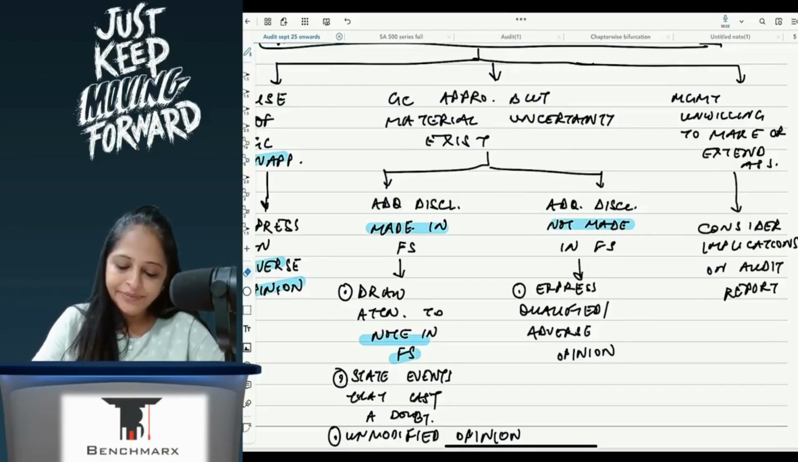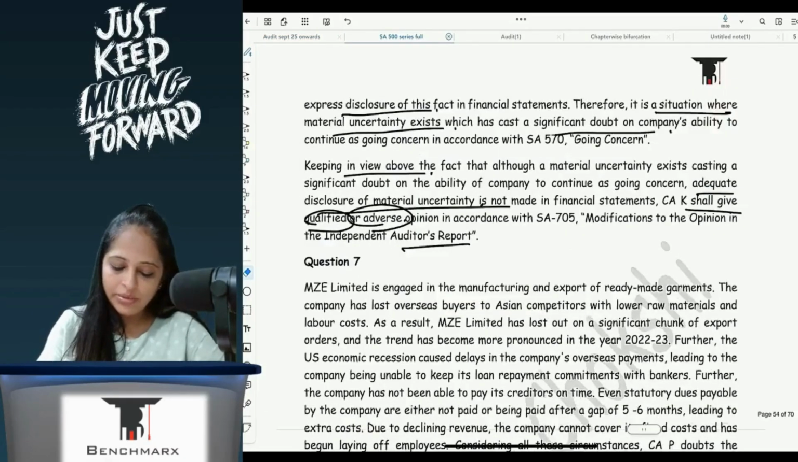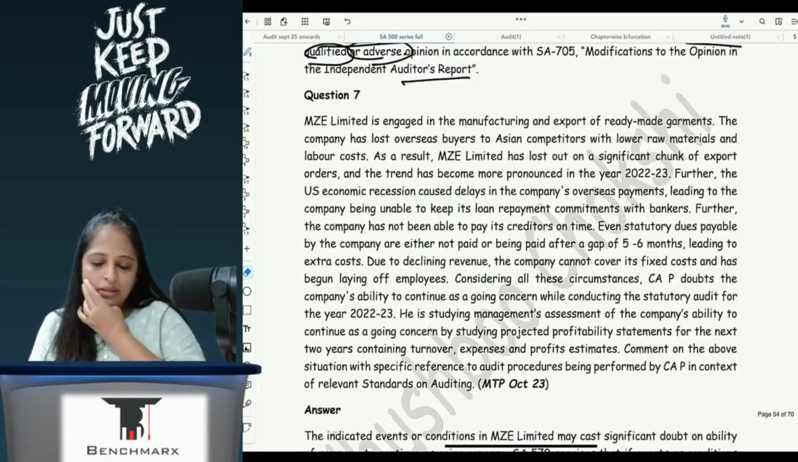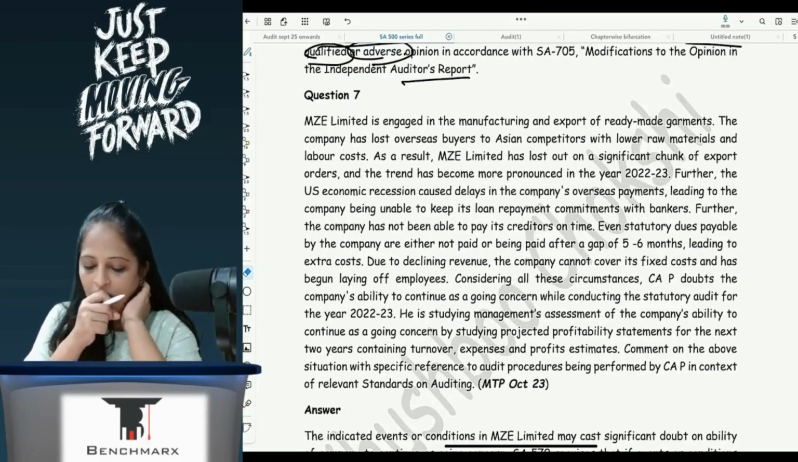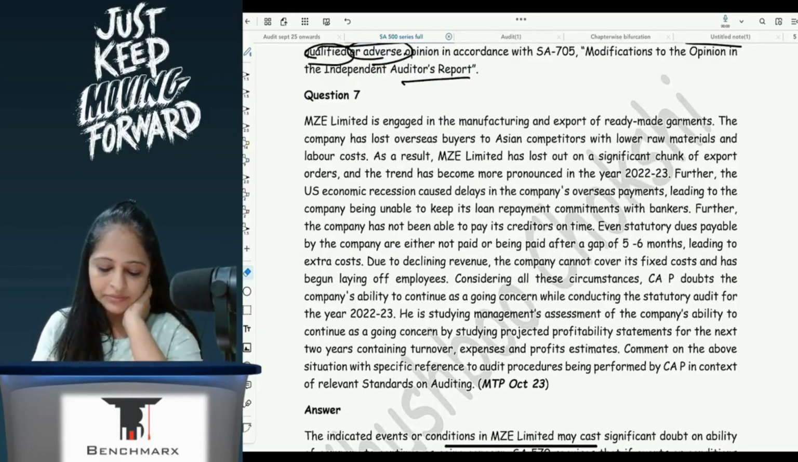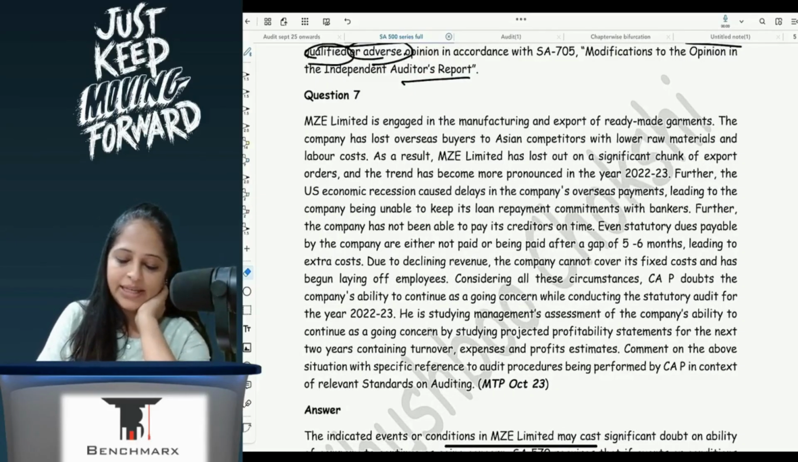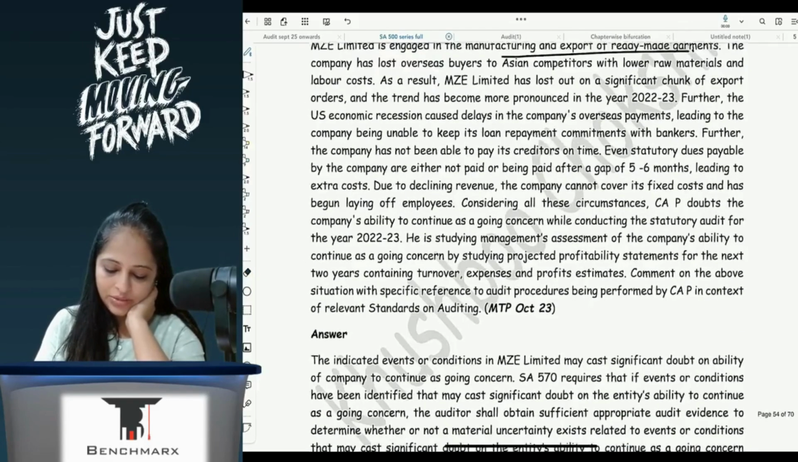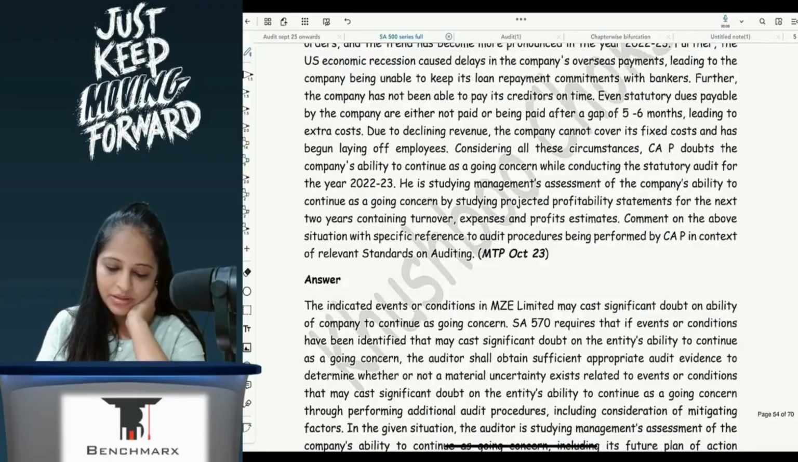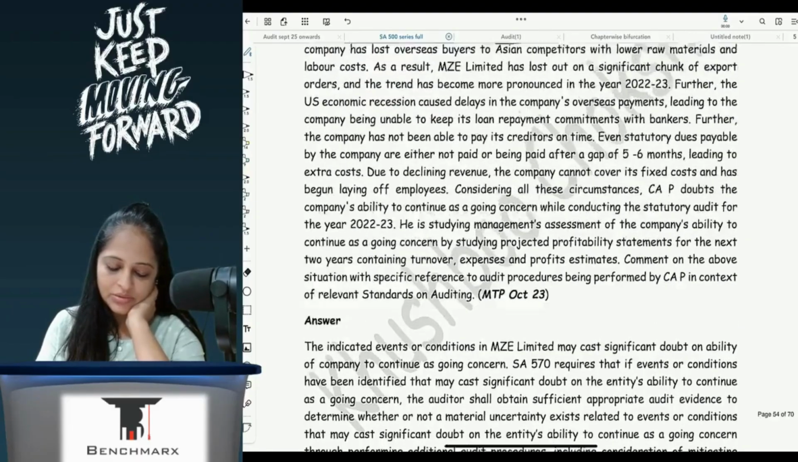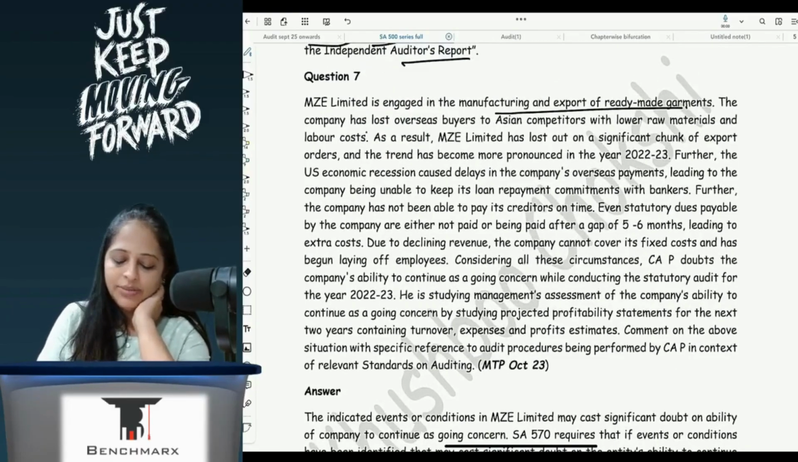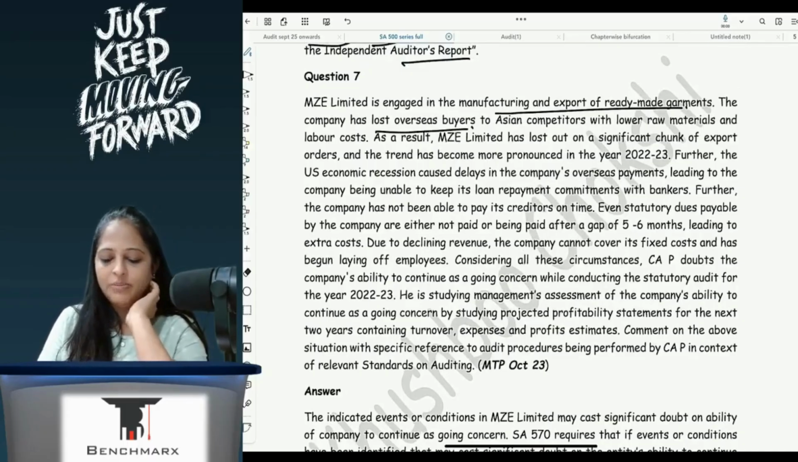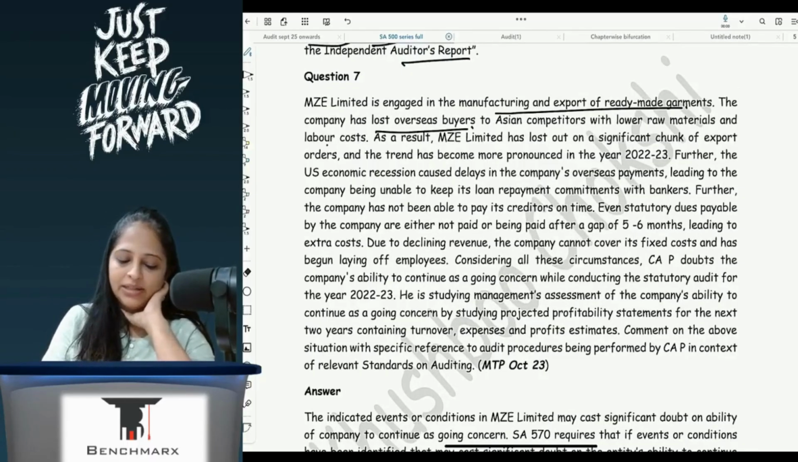Then question 7. MZE Limited is engaged in the manufacturing and export of ready-made garments. The company has lost overseas buyers. Did we do this question? Similar? No. Okay. The company has lost overseas buyers to Asian competitors with lower raw material and labor cost.